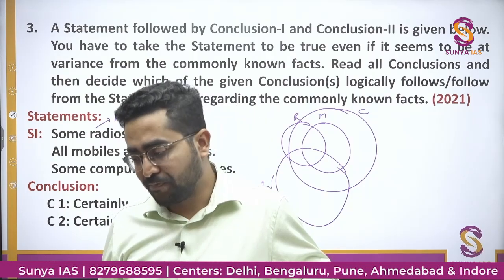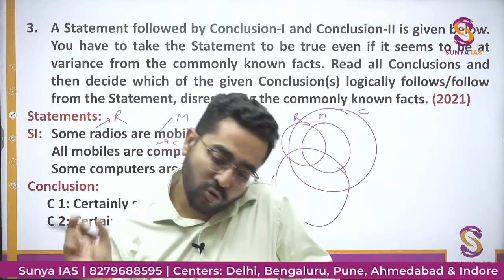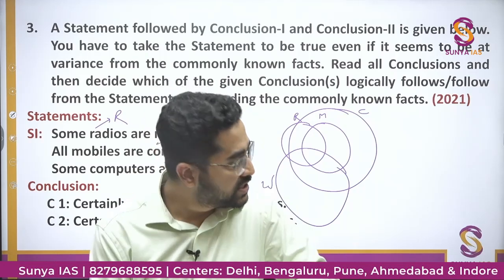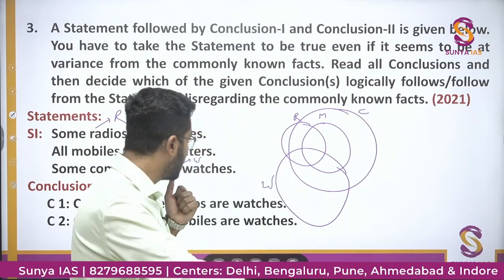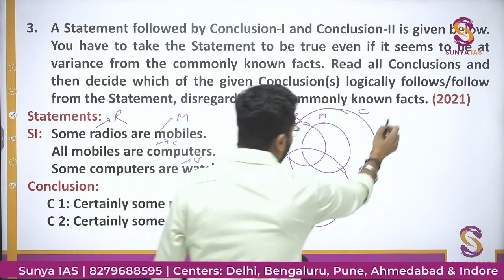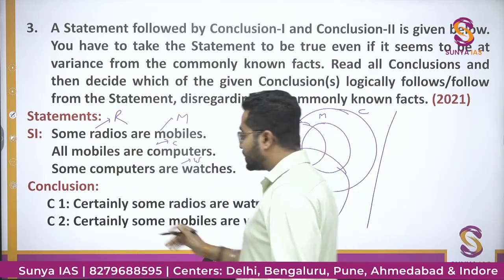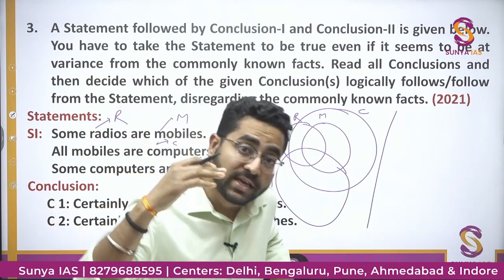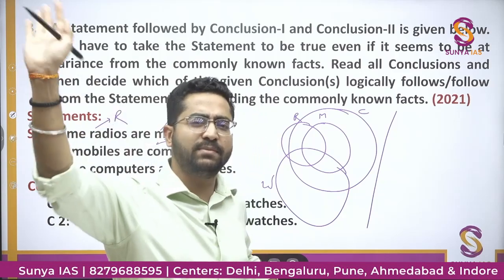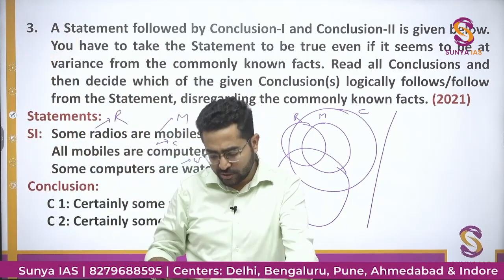Certainly मतलब क्या होता है? यार कोई चीज हो रही है, वो हो ही रही है in all the possible conditions. ठीक है, ये होता है certainly का मतलब. But अगर मैं watches को मैं ऐसे बनाता, then certainly वाले क्वेश्चन में you need to think of all the possible Venn diagrams. अगर certainly word नहीं दिया है, general statement they are asking, then you will make a general Venn diagram.